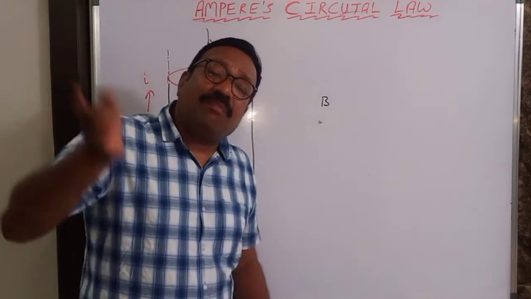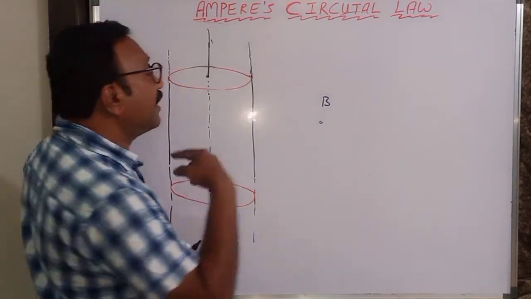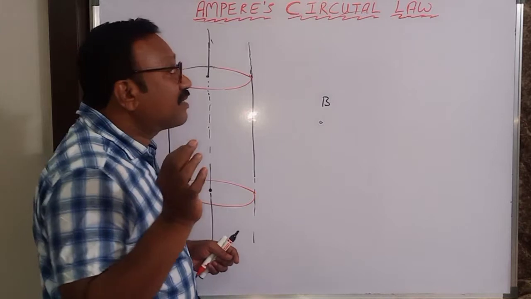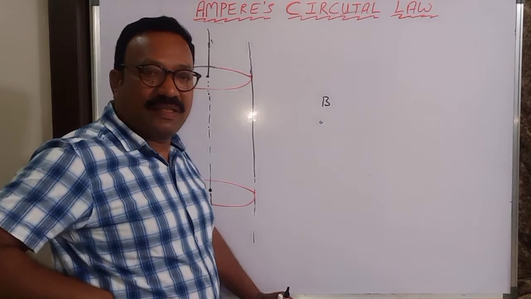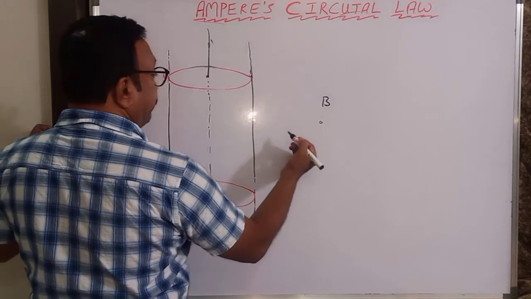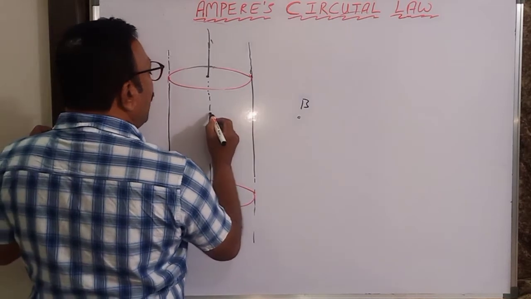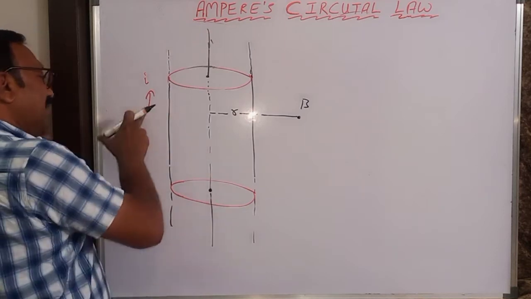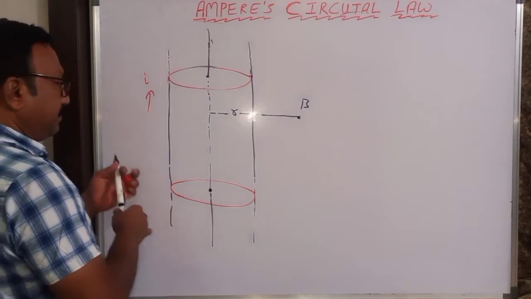In order to apply Gauss law, what did you take? A Gaussian surface. In order to apply Ampere's circuital law, I have to take a curve around it. A symmetric curve only I will take. That curve is called Ampere's curve. Gaussian surface, Ampere's curve. At a distance r from this pipe, having current flowing on the walls, I would like to determine the magnetic field. So let me take a curve here.